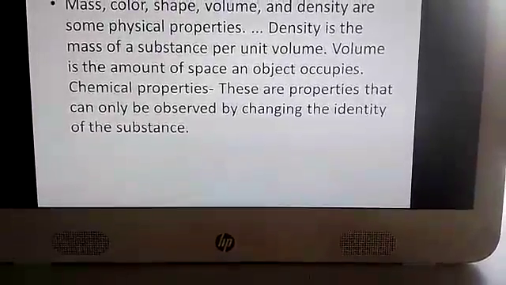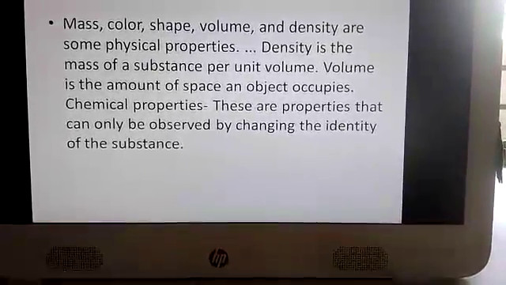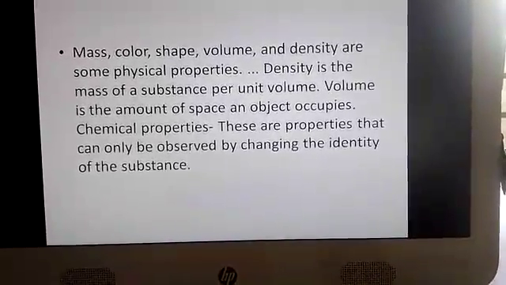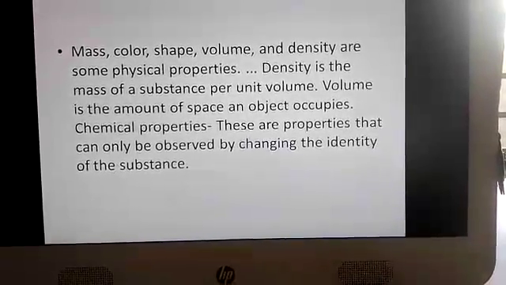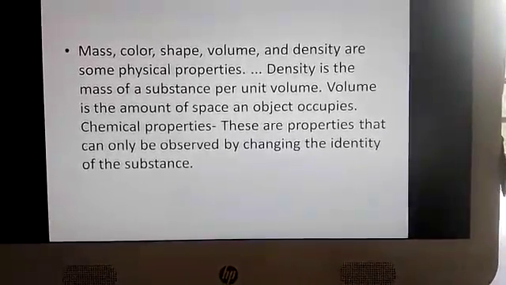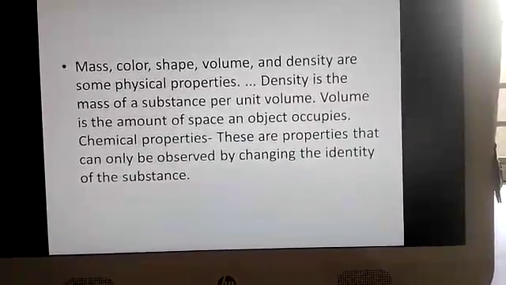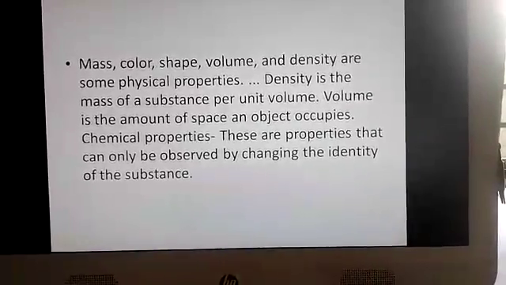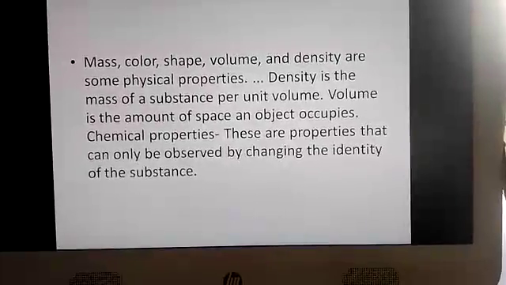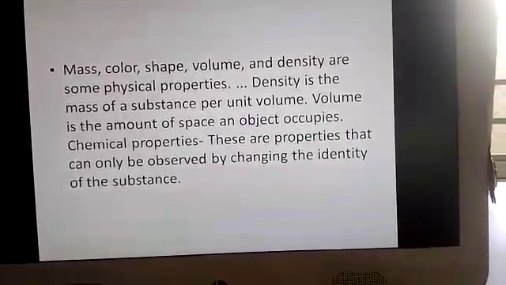And chemical properties. These are the properties that can only be observed by changing the identity of the substance. When the chemical structure is different, the properties will differ. That is, when a substance mixes with another substance, it will change. For example, sodium, when it mixes with chloride, becomes sodium chloride. Then the chemical properties of sodium and chloride when separated differ from their properties when they combine together.